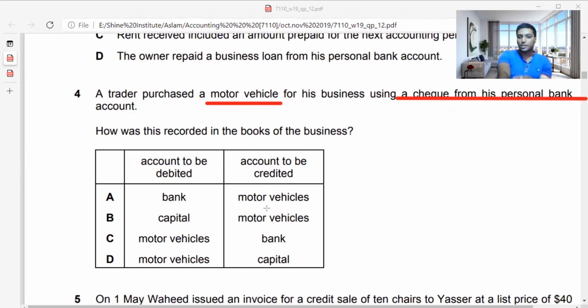And what account is a credit account? Capital account is a credit account. So if capital increases, it is credit. So the answer for the fourth one is D.